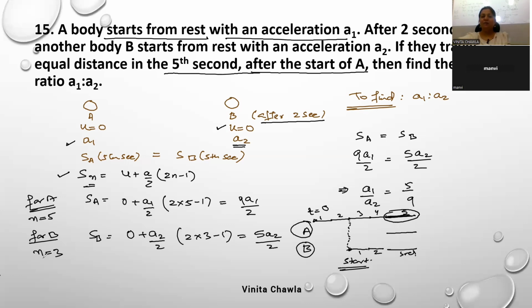Okay, so we'll write n is equal to 3 for B. So u इसका भी 0 है. Acceleration is a2 by 2, 2 into 3 minus 1, so we'll get 5a2 by 2. It is given that ये आपका distance traveled in 5th second, ये जो है आपका same है, equal है for both the objects. So this is 9a1 by 2 for object A, and it is 5a2 by 2 for object B. We'll simply equate them and get the ratio. ये आपका ट्रांसपोज हो जाएगा, 2 कैंसिल हो जाएगा, a2 यहाँ आ जाएगा और 9 इधर चला जाएगा, तो a1 by a2 is 5 by 9.